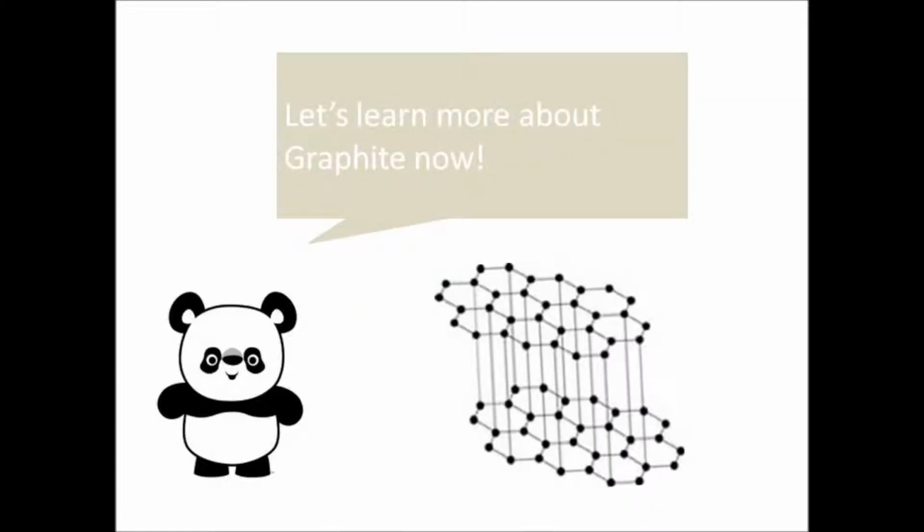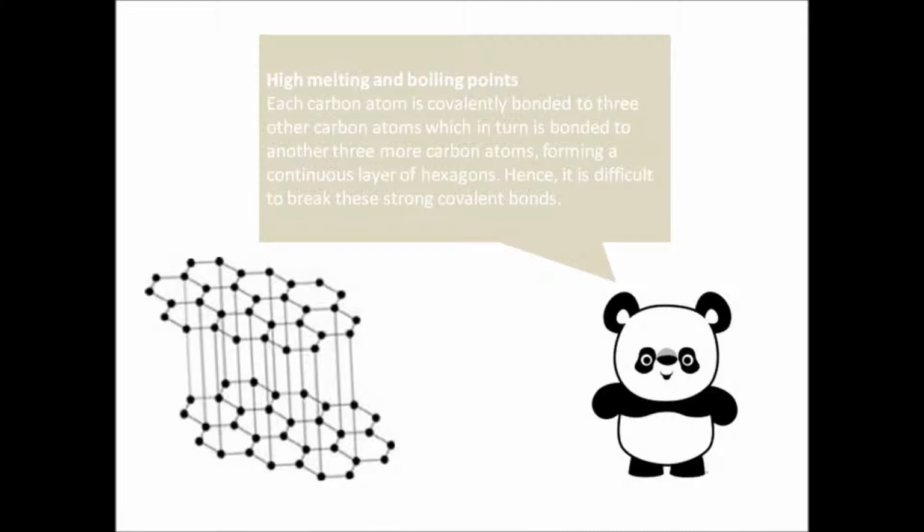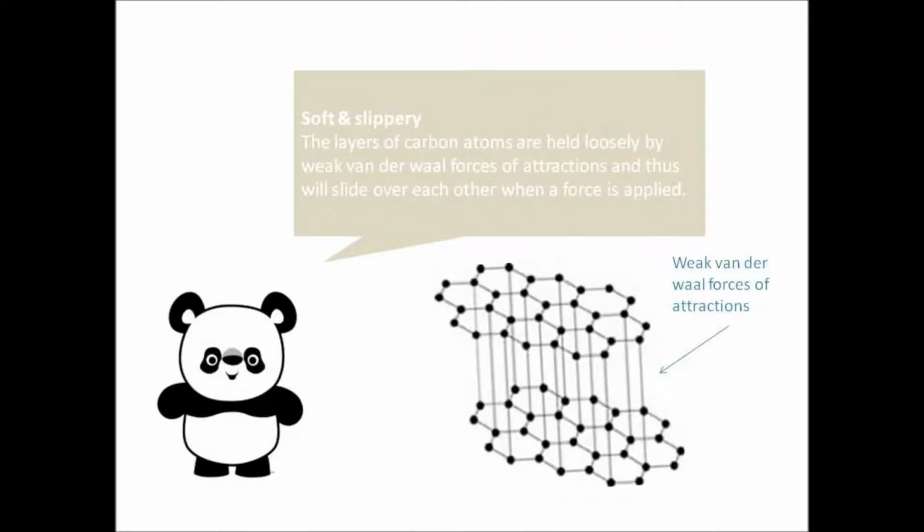Now let's investigate the graphite. It has high melting and boiling points, as each carbon atom is covalently bonded to 3 other carbon atoms, which are in turn bonded to another 3 more carbon atoms, forming a continuous layer of hexagons, which is difficult to break. They are also soft and slippery, as these layers of carbon atoms are held loosely by weak van der Waals forces of attraction and thus will slide over each other when a force is applied.